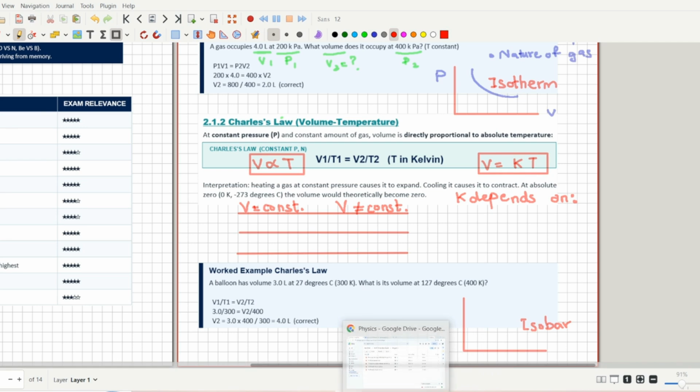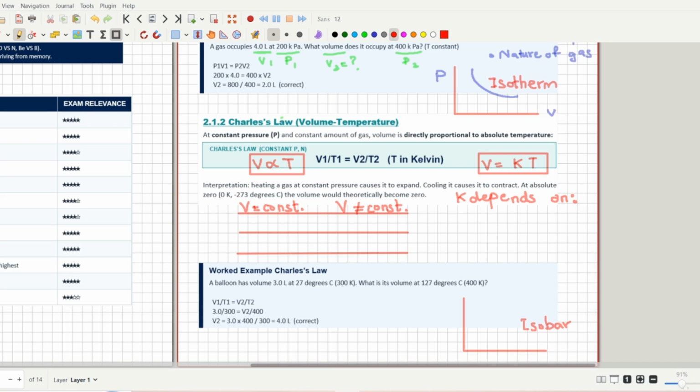The next thing that you can see here is that V1 is the volume for one gas and V2 for another gas. T1 is the first temperature and T2 is the second temperature, and the temperature should always be in Kelvin. If you talk about K, just like in Boyle's law, the K depends upon the things that are